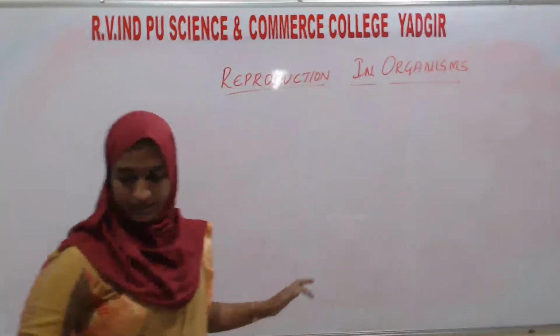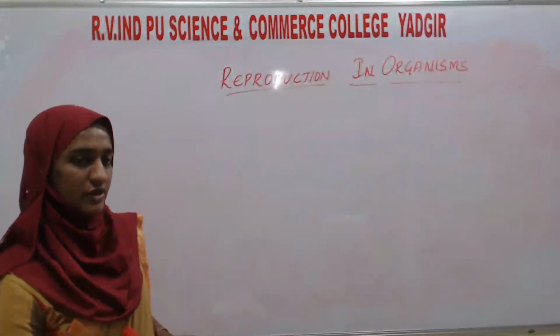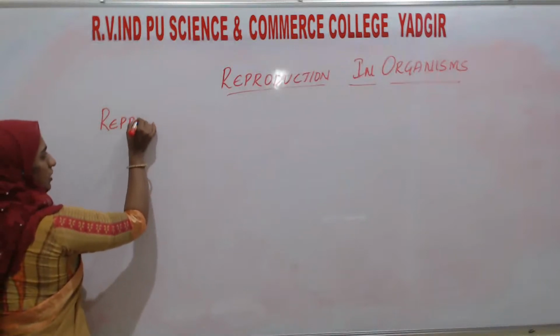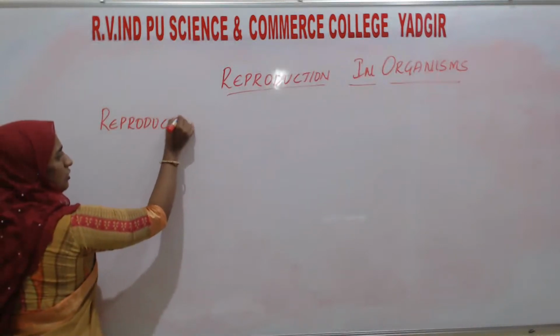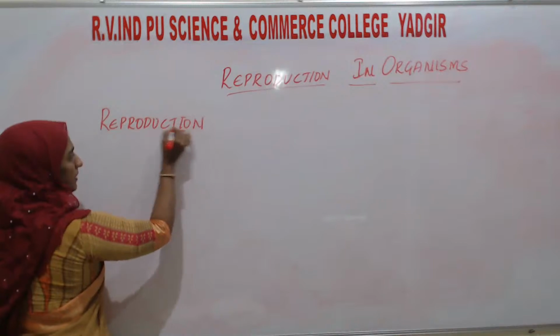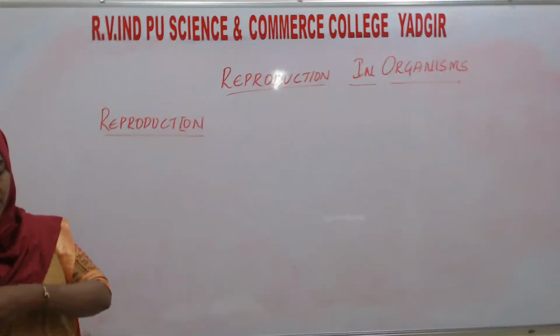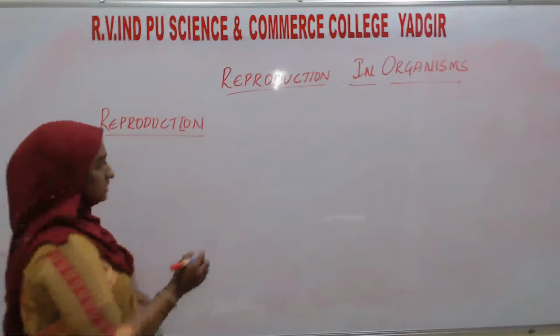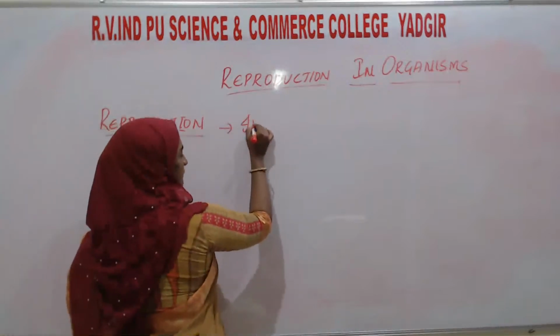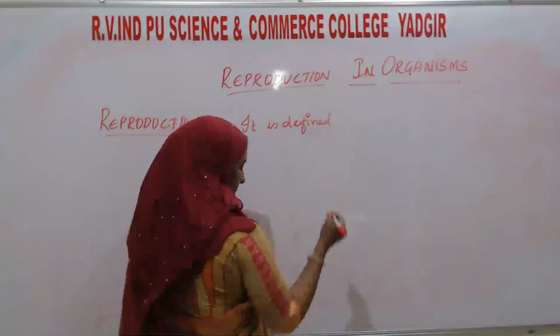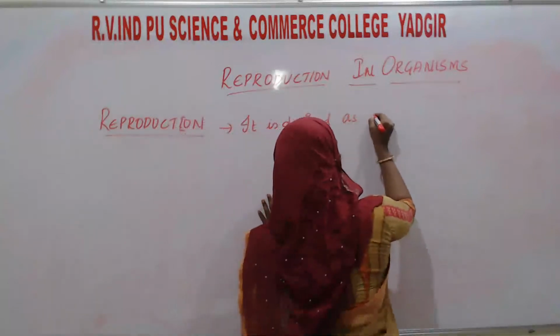Next topic is reproduction. So let's see about reproduction. What do you mean by reproduction? What are the different types of reproduction? What is the criteria of reproduction? So here, reproduction is defined as a biological process.